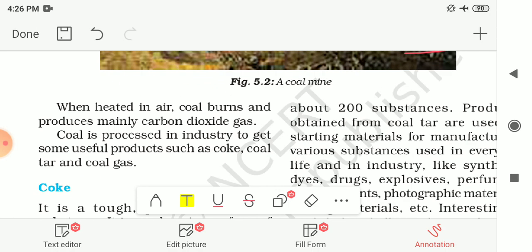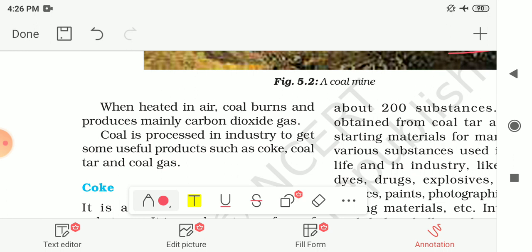When coal is heated in air, it burns and produces mainly carbon dioxide gas. As it contains carbon, by reacting with the oxygen in the air it produces carbon dioxide. Coal is processed in industry to get some useful products such as coke, coal tar and coal gas. The next product of coal is coke.